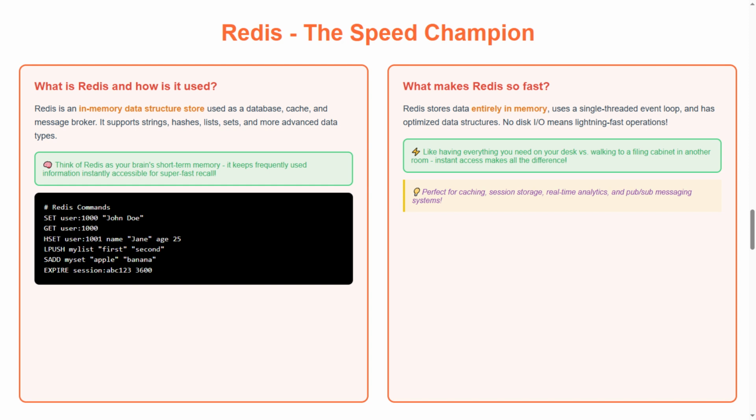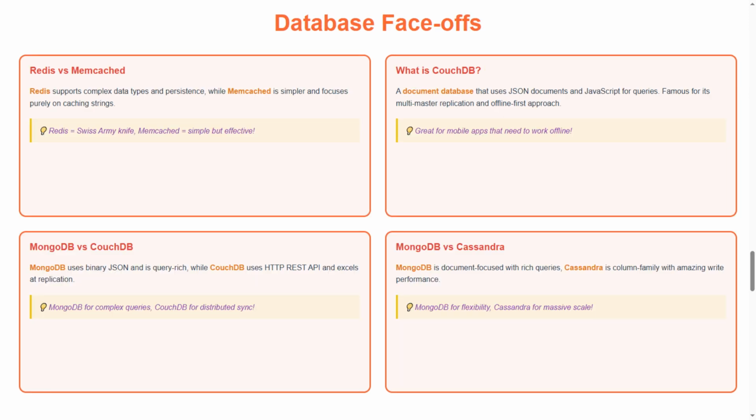Tip section, perfect for caching, session storage, real-time analytics, and pub/sub messaging systems. Time for exciting database face-offs comparing different technologies.